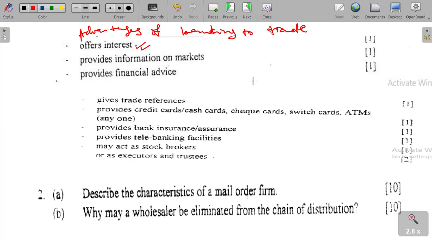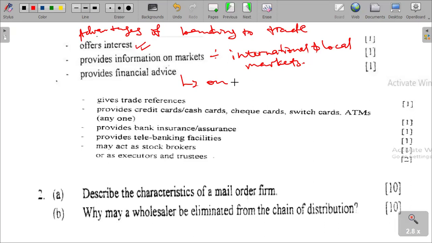Banks provide information on markets. Businesses, as they trade, are not readily able to access information. So banking provides information on markets, both international and local markets. Banks provide such information, which is also to say financial advice in terms of trade. Businesses need to know how to use their money.